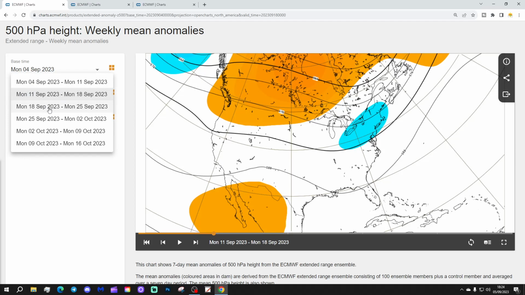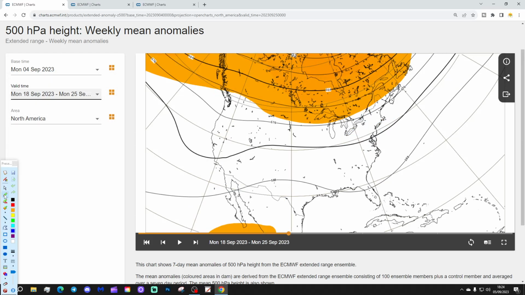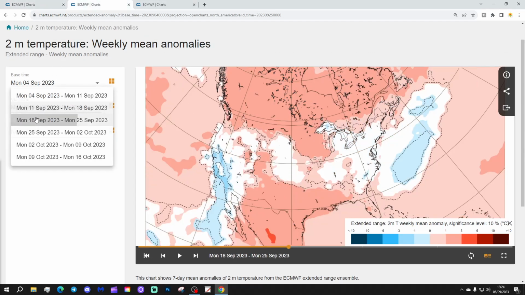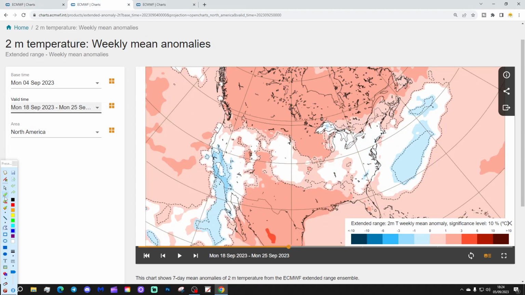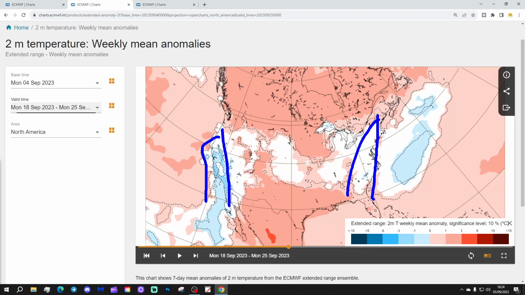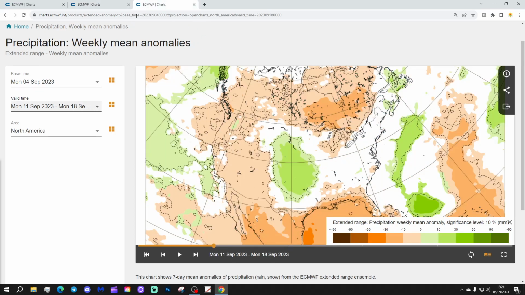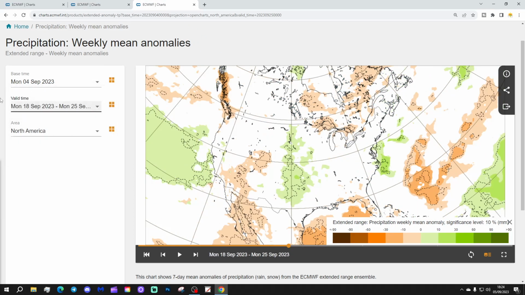Week 3 will be the 18th to the 25th of September. Weakening signals, but overall above average heights sitting across much of Canada and into the far north of America. Temperatures generally warming up a little bit, so it's a bit on the cooler side in the far west and southwest, and perhaps towards the east coast as well, but otherwise average to slightly above average temperatures through most parts of America. The signal is weakening though.